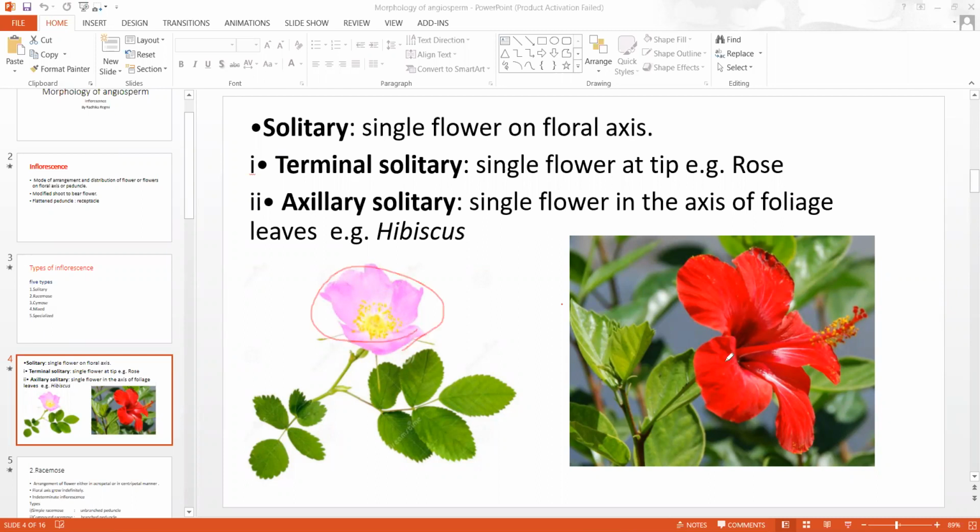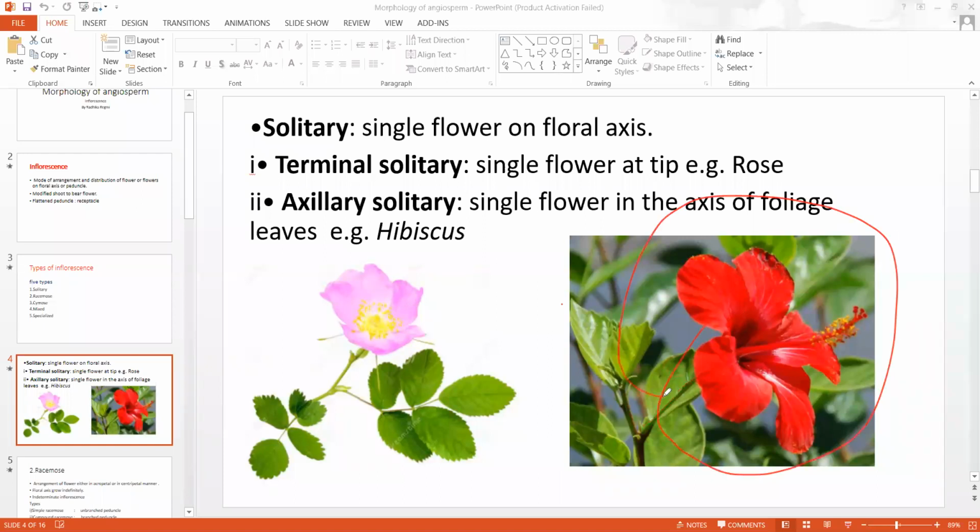But here, this is also solitary inflorescence. There is only one flower in the floral axis, but this floral axis arises from the axil of the foliage leaf. This is the foliage leaf, and from its axil this floral axis arises, and there is only one flower.